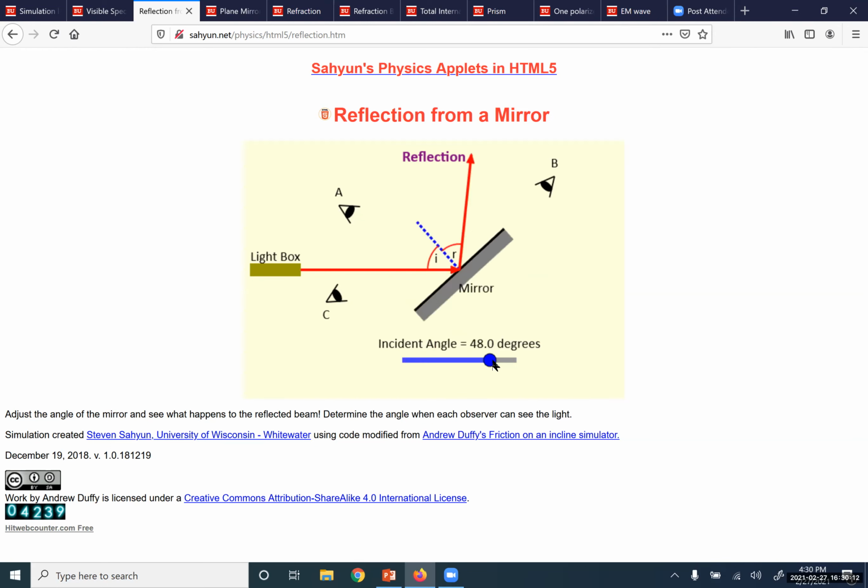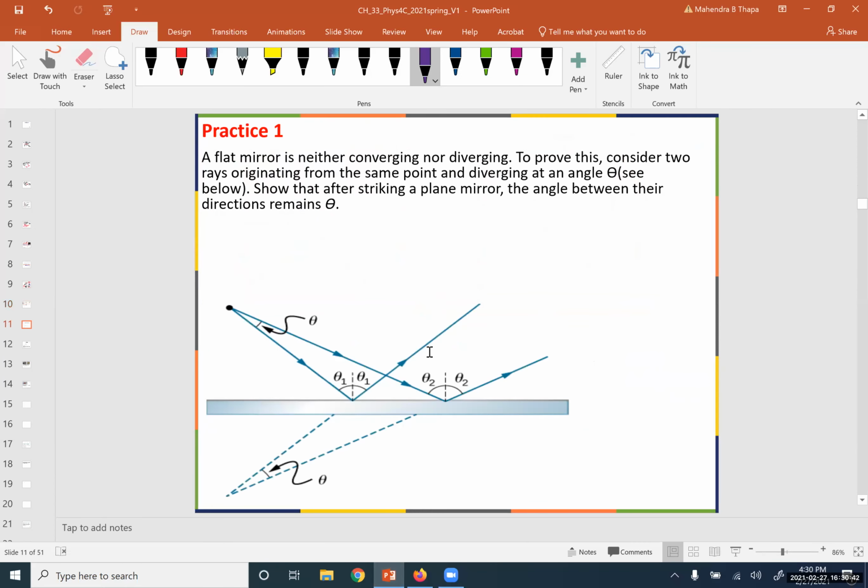Let's move to position B. You see the angle of incidence is 67 and the angle of reflection is also 67. So angle of incidence and angle of reflection are always the same. For position I, the angle of incidence is 7 and the angle of reflection is also 7. This demo tells you that the angle of incidence and angle of reflection are the same every time.